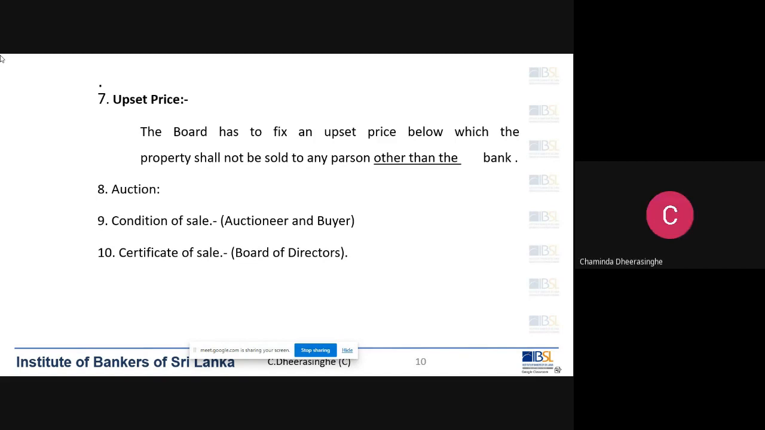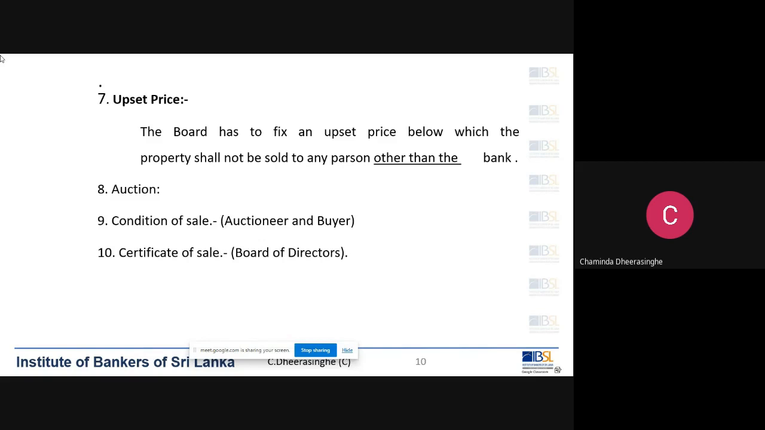Can you explain the upset price again? Upset price, okay, right. So you want to know how we prepare the upset price, right? Yeah. Right, okay, right. Thank you. Right. I will explain again. Upset price.